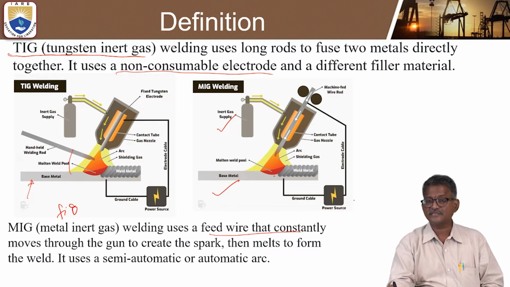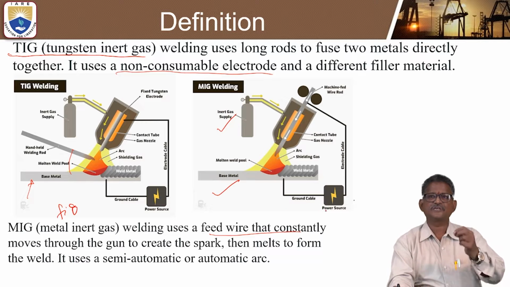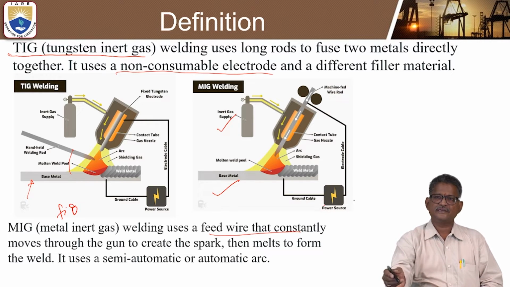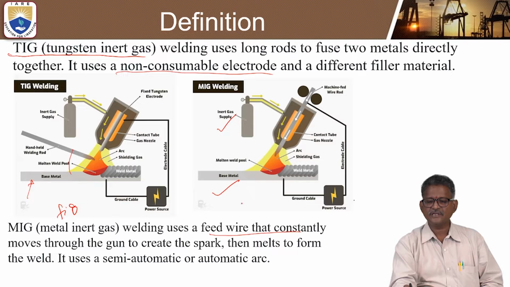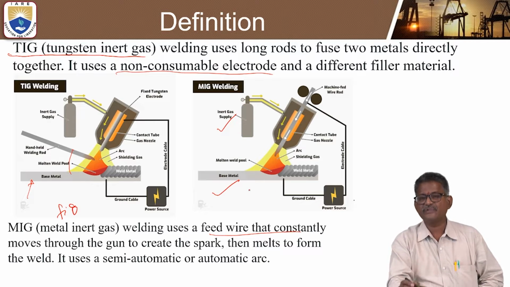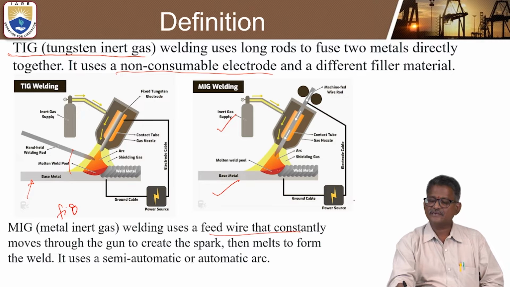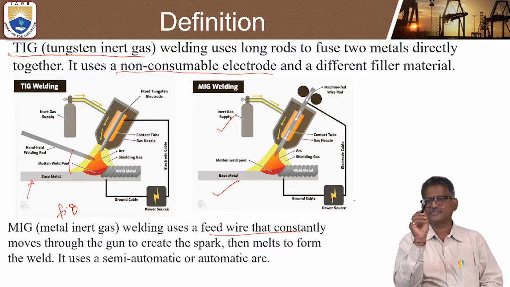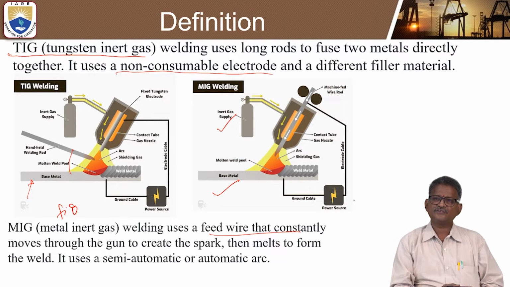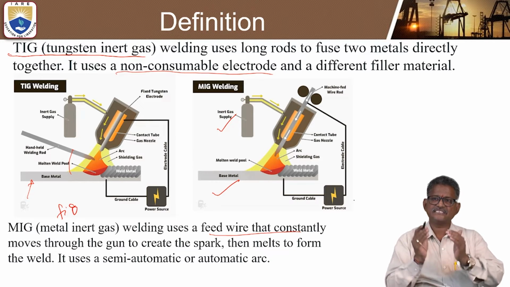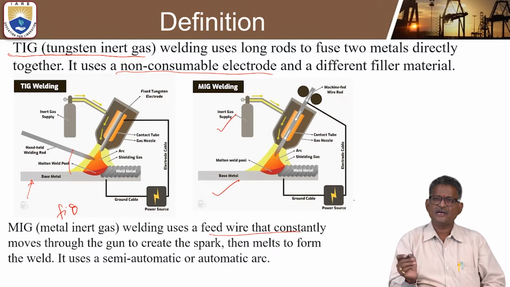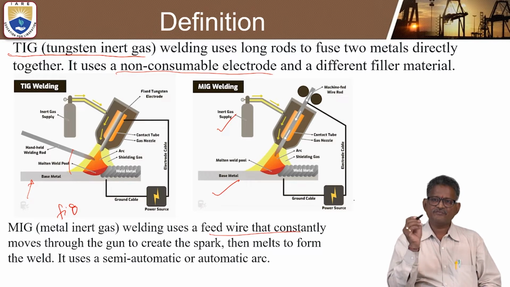Here also there is a power source and this is a ground cable. You keep the earth cable on the base metal, and this is the molten metal weld pool. This is called the weld bead, in red, orange and yellow colors. This is also very important: orange is the arc, the shielding gas is the yellow color, and red is the molten weld pool.